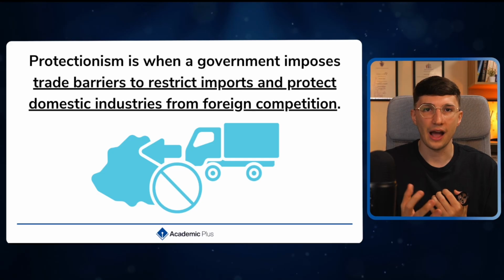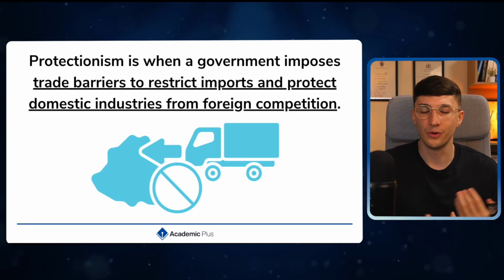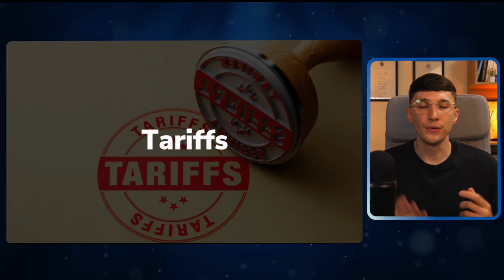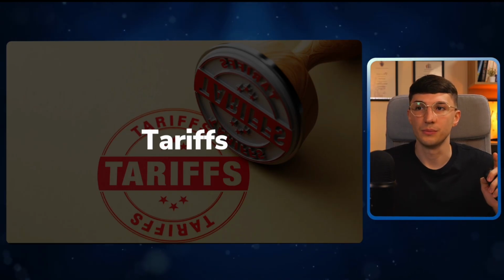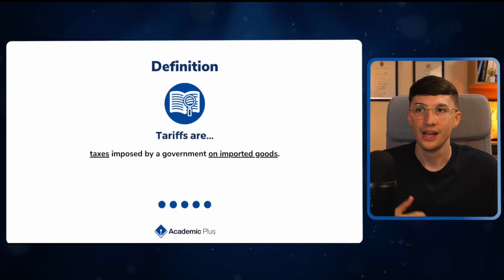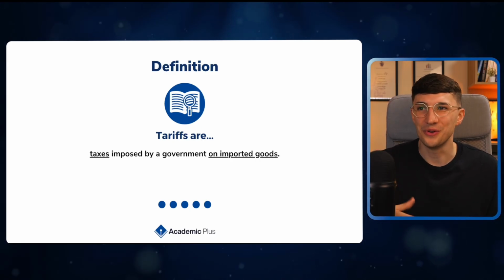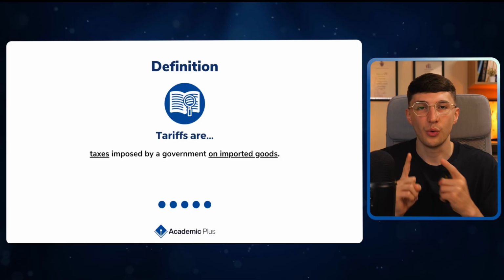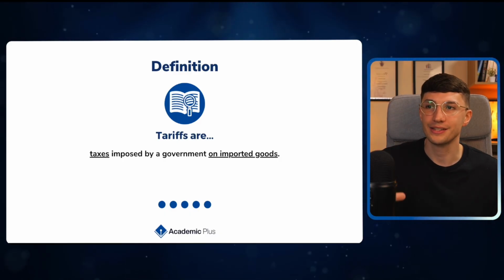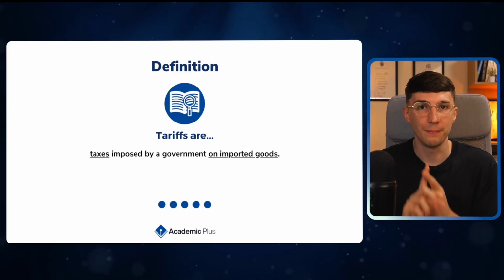So we don't actually have anyone importing or exporting that much from either of those countries. Now, we've got a few different forms of protectionism, starting off with our tariffs. Now, tariffs, think the first two letters, TA. They also are used when we talk about taxes. So all tariffs are taxes imposed by a government on imported goods.